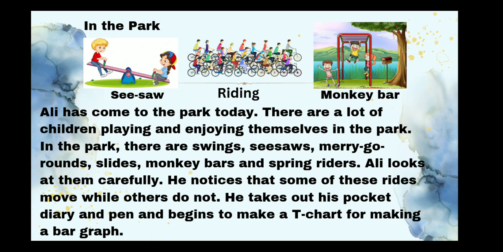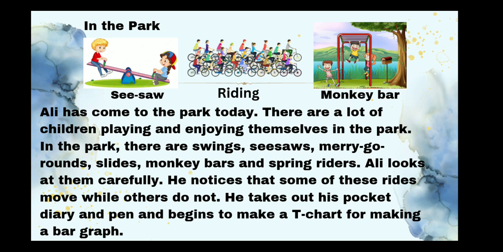He notices that some of these rides move while others do not. He takes out his pocket diary and pen and begins to make a T-chart for making a bar graph. Now he's behaving like a scientist. He's wearing his scientist's hat and he's looking at the slides and the swings and the seesaw and the monkey bars, and he is looking at their similarities and differences.